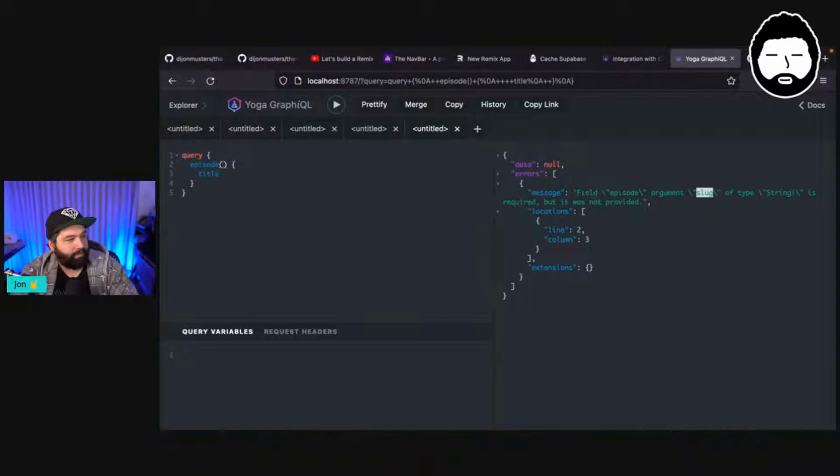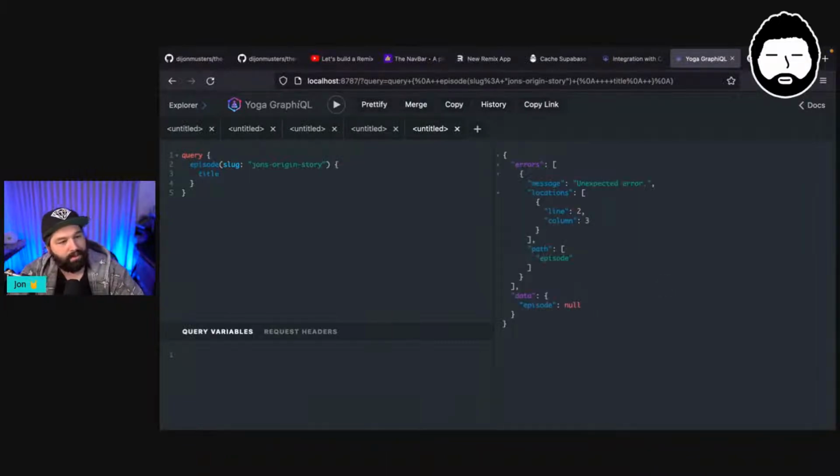And if I put my cursor here and do control space, it's actually going to autofill slug because that's the only argument that it knows that it's expecting. And if I do colon, then I can put in John's origin story. Oops. I think that is one of our recent episodes. And now if I send this GraphQL query, I get an unexpected error, which is not great. What does unexpected error mean?